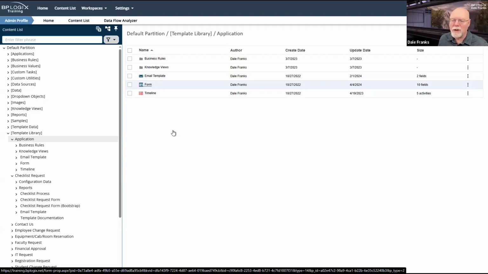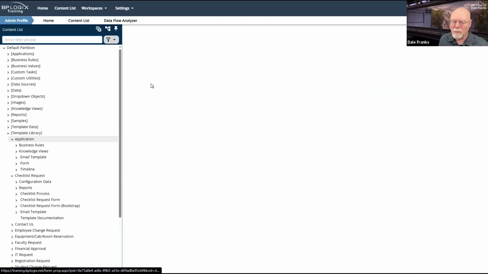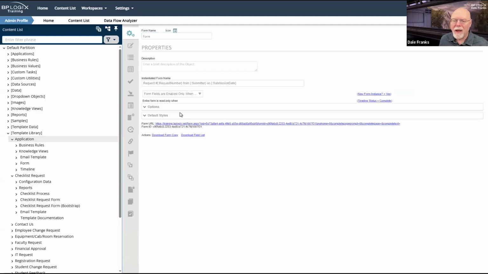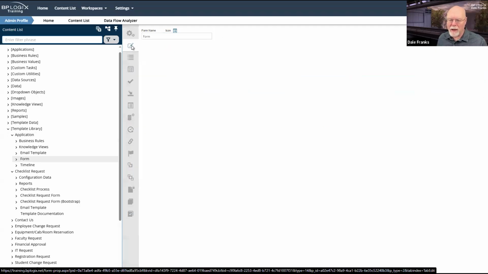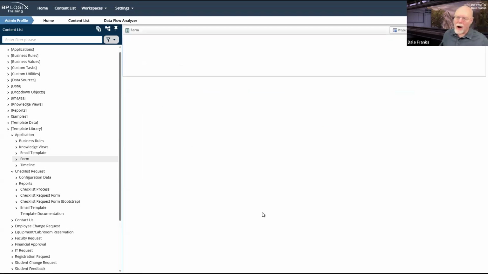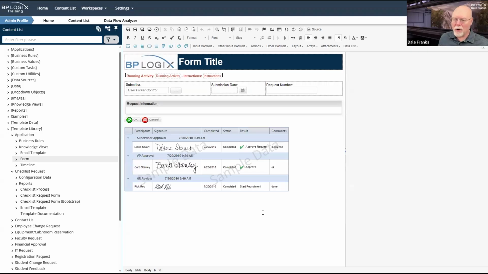And for the form, which is probably the most important part of this, the form applies in this particular case, BP Logic's branding. So I've got our colors and our logo. It also has all the best practice stuff involved in it. So for example, up at the very top, obviously we've got the logo, we've got the form title, we've got the dark blue background for BP Logics.